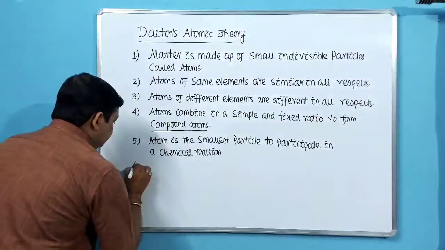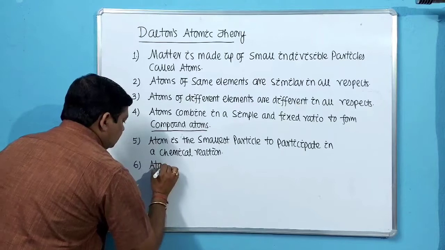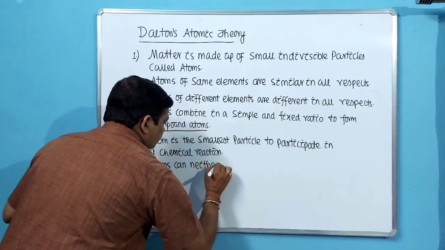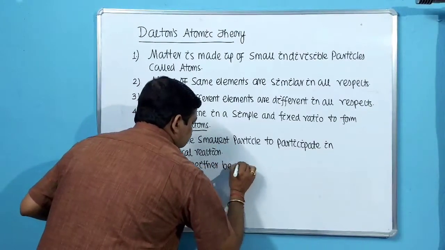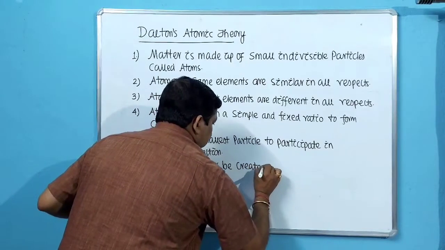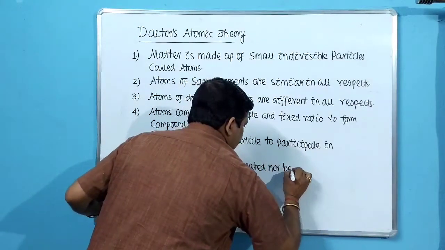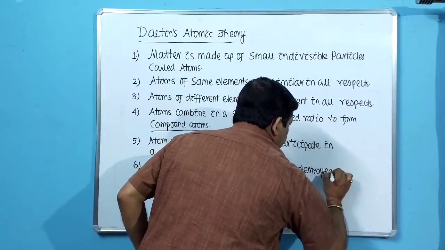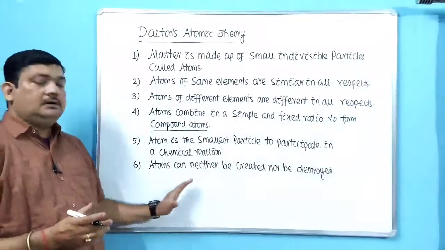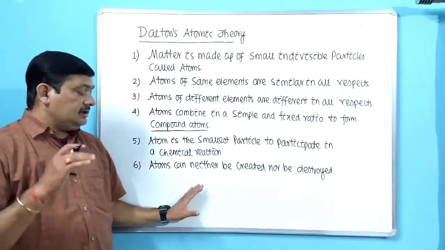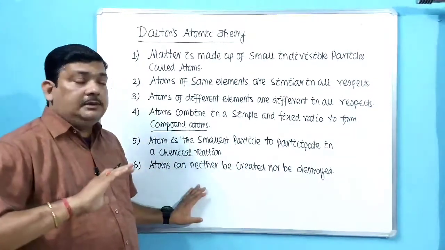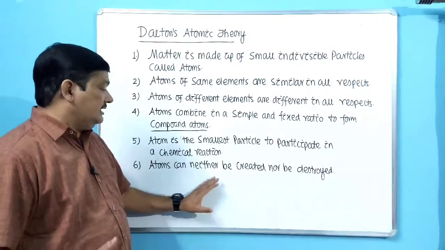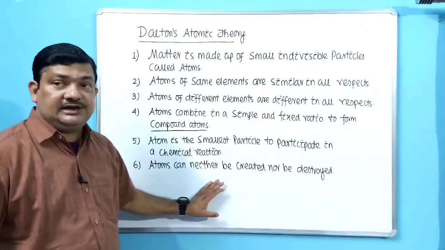The last point: atoms can neither be created nor be destroyed. So this is an important portion of his theory. As for John Dalton, atom is indestructible. It cannot be destroyed. It cannot be formed. It can neither be destroyed, nor can it be created.